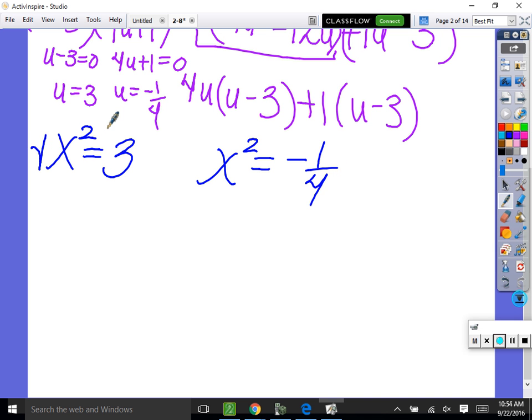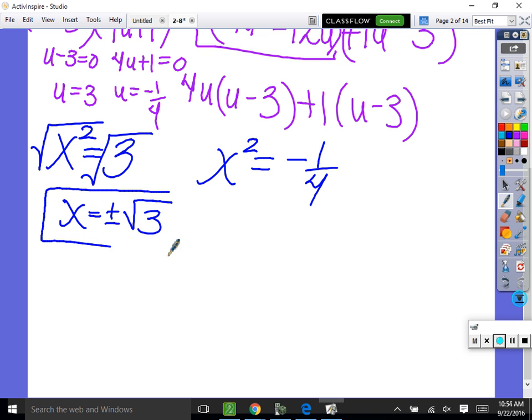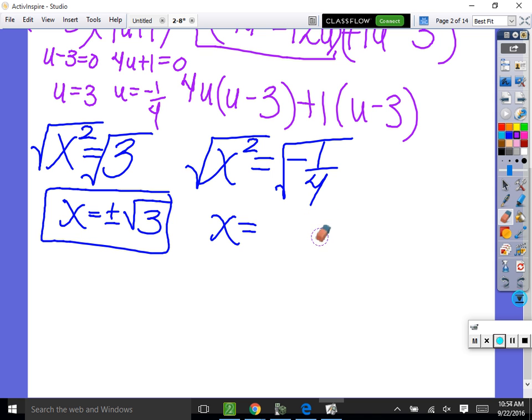Solve for x, we would square root it. x is equal to plus and minus the square root of 3, right? There's 2 solutions. Over here we would square root it. If we have a square root and the fraction doesn't simplify, we split it up. So on top we have the square root of negative 1, on bottom, the square root of 4.